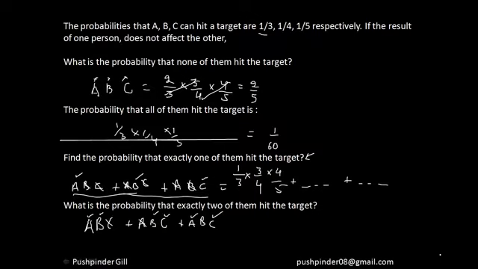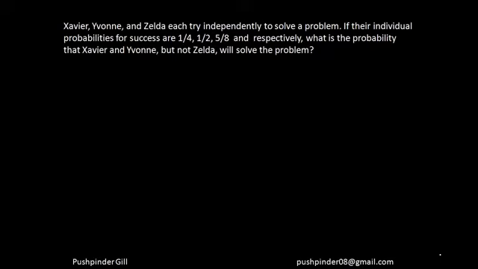So let's just move ahead and do the last question of the video. So in this question, Xavier, Yuan, and Zelda each try independently to solve a problem. And the probability of them solving it is 1 by 4, 1 by 2, and 5 by 8 respectively. What is the probability that these 2 hit the target and this doesn't?